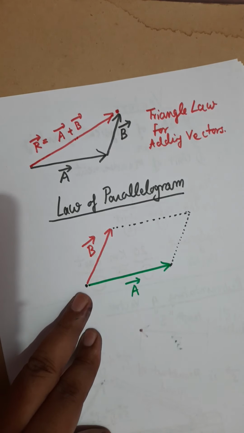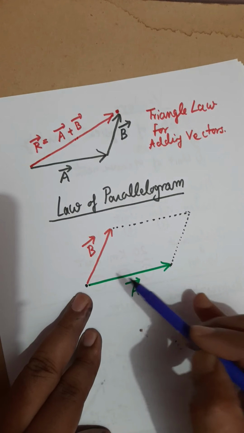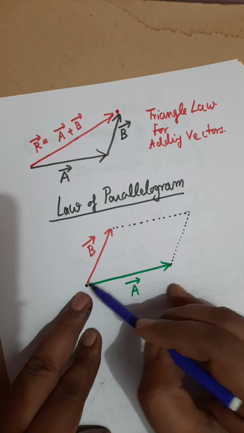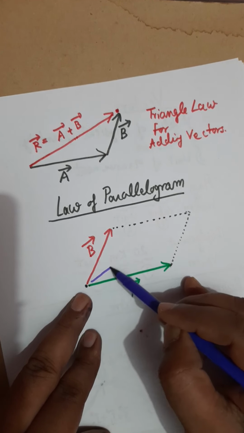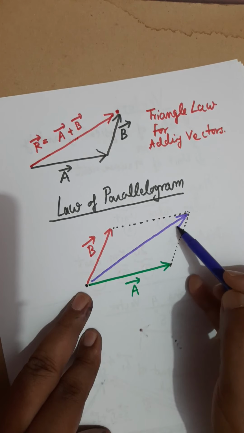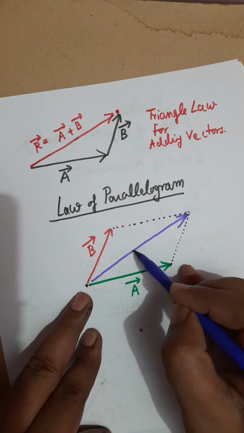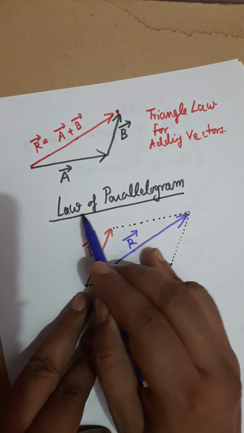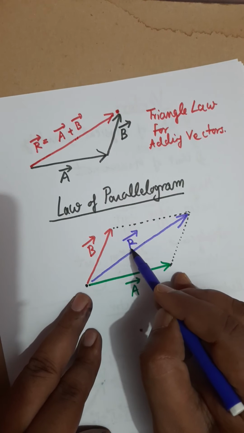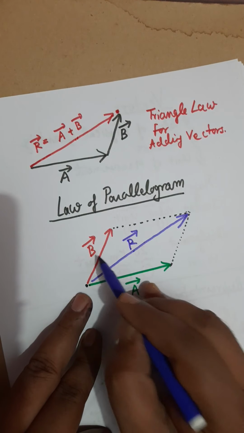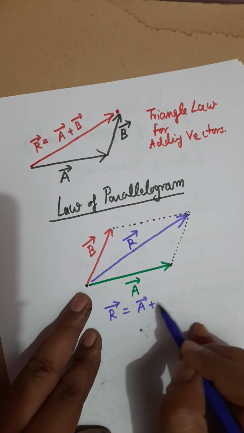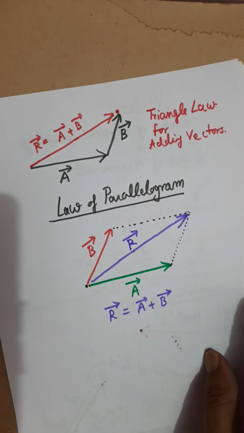When you complete the parallelogram, you draw one more vector from the same point, and this one more vector is along the diagonal of the parallelogram. This diagonal is denoted by capital R, and as per the statement of the law of parallelogram, we say that this R vector is the resultant of A and B, and we can write R equals A plus B. This is our law of parallelogram.